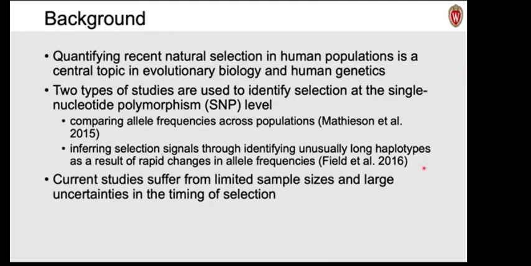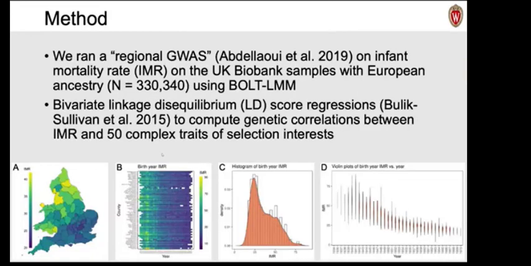Science paper that can infer selection signals through identifying unusually long haplotypes as the result of rapid changes in allele frequencies. But both studies suffer from limited sample sizes and large uncertainties in pinpointing the timing of selection. In most cases, we could only know that the selection happened over the time span of several thousand years.